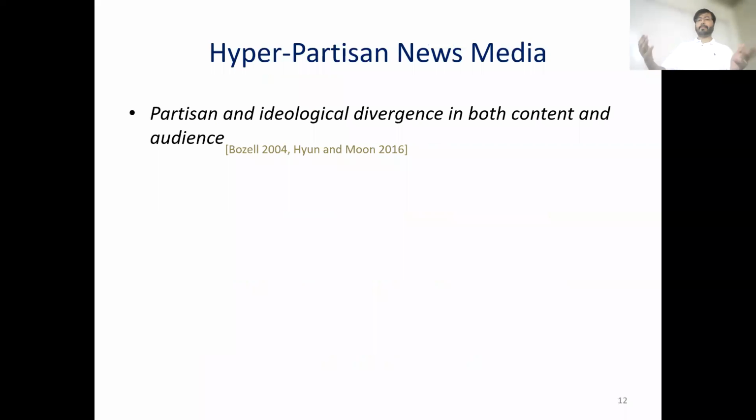The role of hyper-partisan news media behind this deepening political divide is well documented, and there is extensive literature outlining the partisan and ideological divergence in both content and audience.